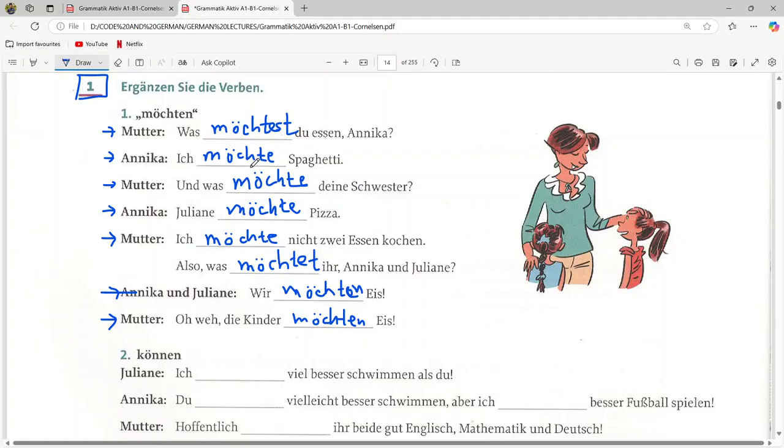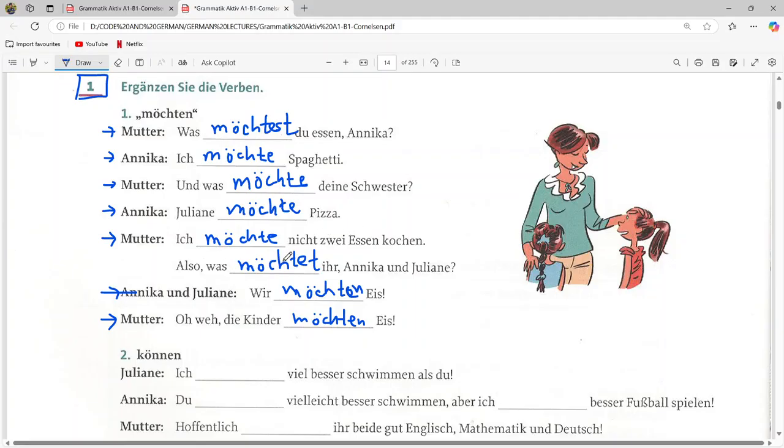Annika is saying, ich möchte Spaghetti. So I want spaghetti. And mother is saying, und was möchte deine Schwester? And what does your sister want to eat? Now Annika is saying, Julian möchte Pizza. So Julian wants pizza. Mother is saying, ich möchte nicht zwei Essen kochen. So I don't want to cook food for two.